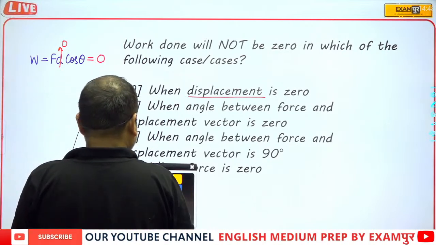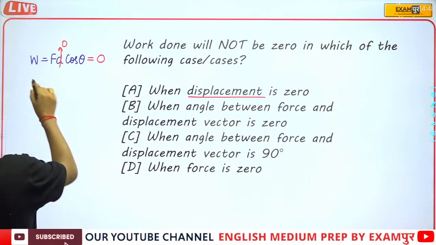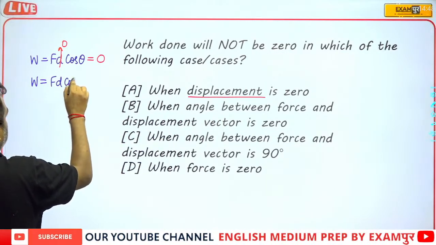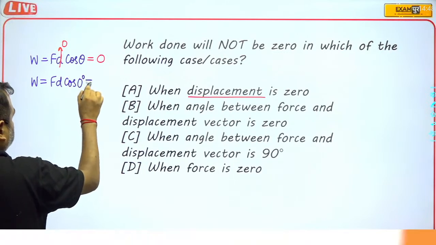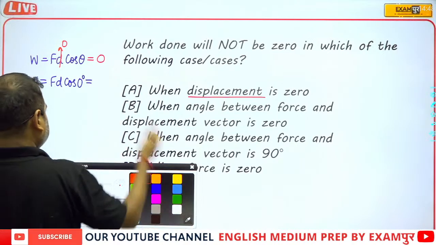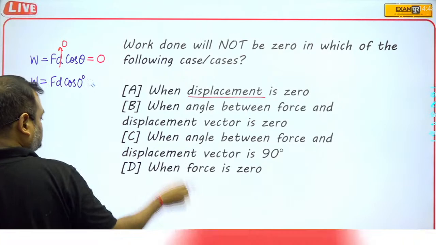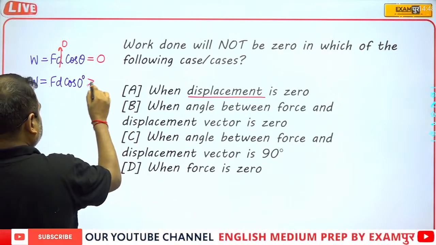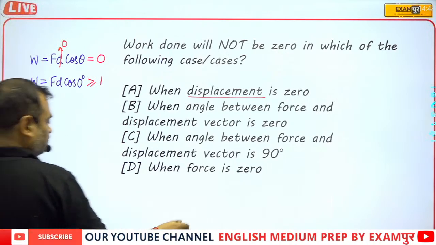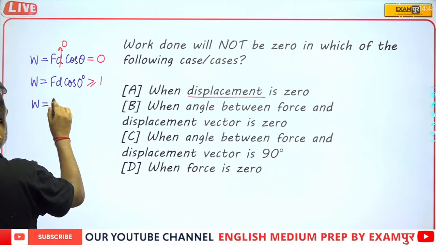When the angle between the force and displacement vector is zero, W is equal to Fd cos 0 degree, and cos 0 is always 1. So work done W will be equal to Fd.